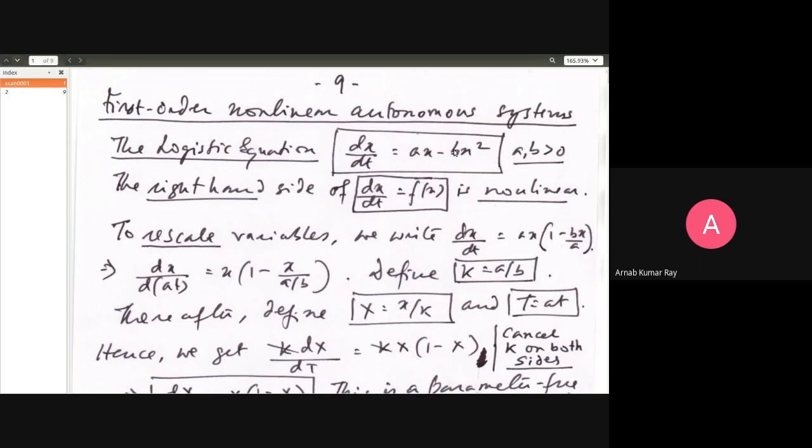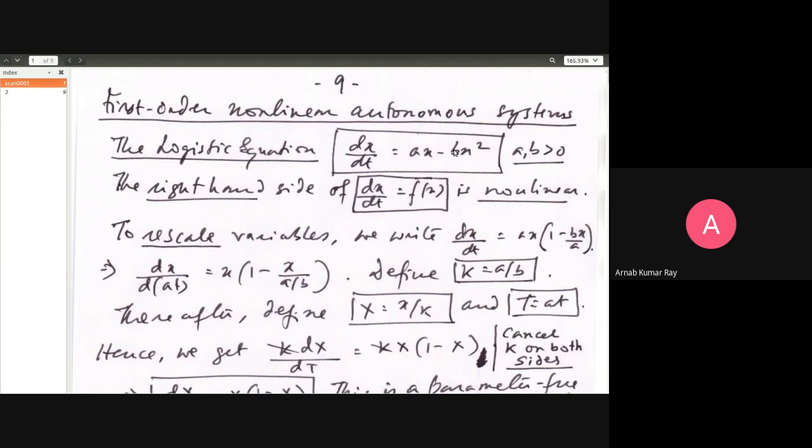And x squared, being of the square order of a small number, can be ignored against the lower order. So initially, your equation will almost be like dx/dt is equal to ax.